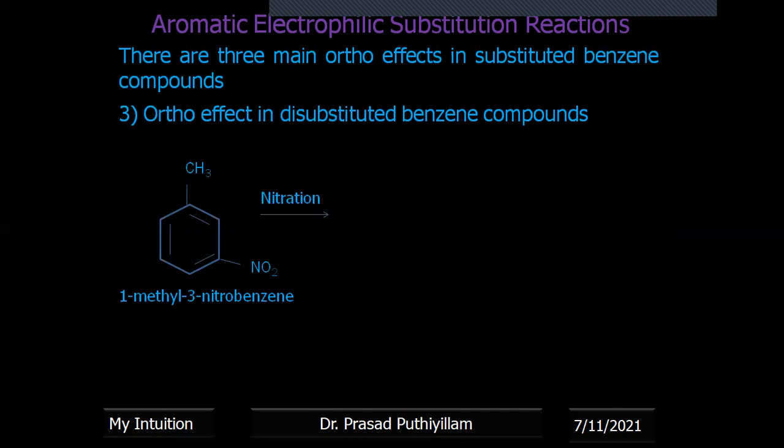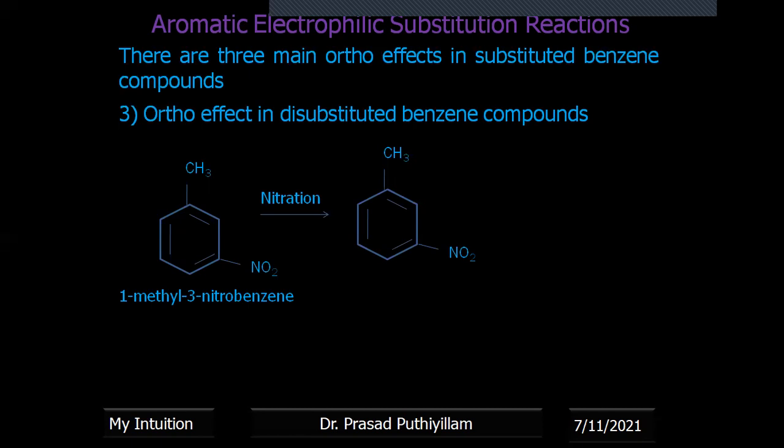So on nitration, what will happen? Nitration means we are adding an NO2 group; positively charged NO2 is the electrophile there. How that electrophile is formed was explained in previous classes of aromatic electrophilic substitution reactions, or the basic organic chemistry classes, in which I explained it in detail. That is very important.